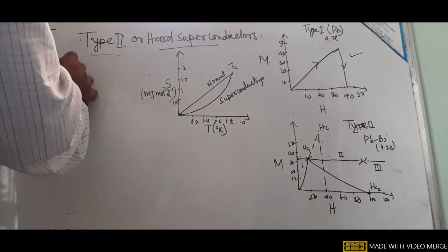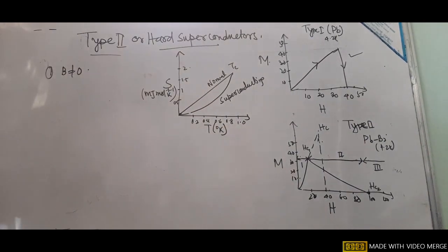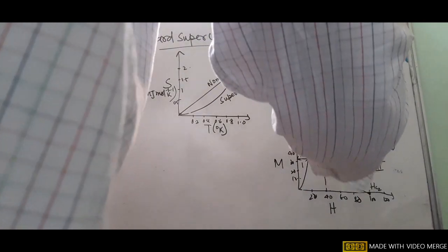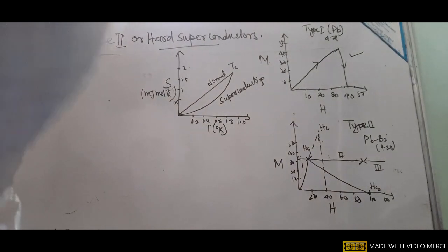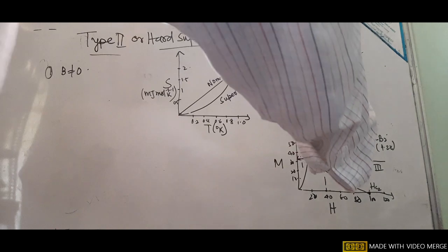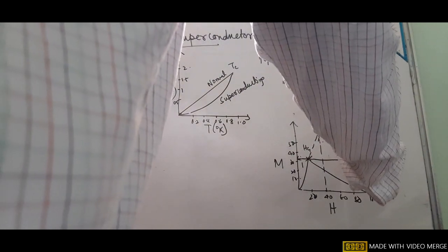Firstly, B is not equal to 0 inside it. So it does not show perfect diamagnetism in the case of the type 2 superconductor. A typical magnetization curve of lead and bismuth at a particular temperature, 4.2 K, has been shown.